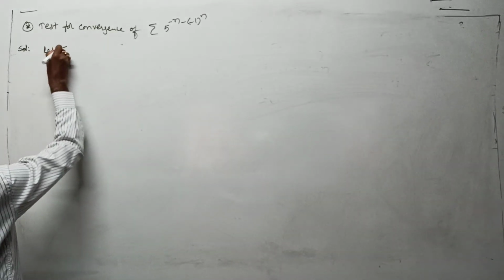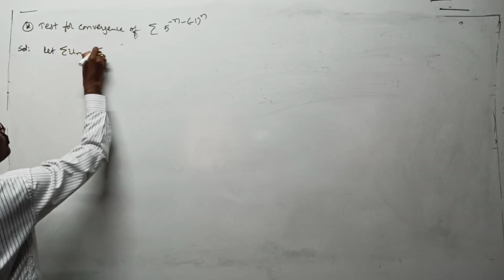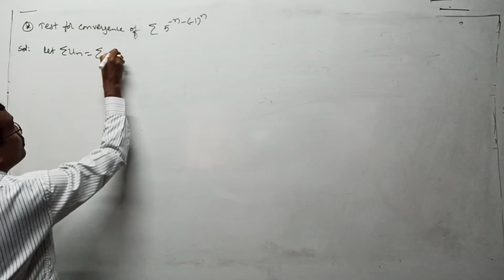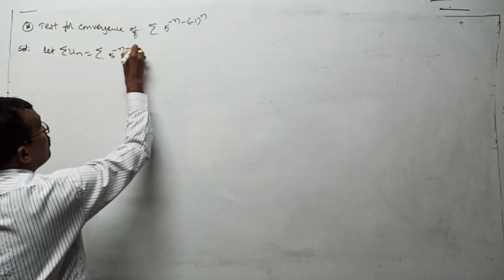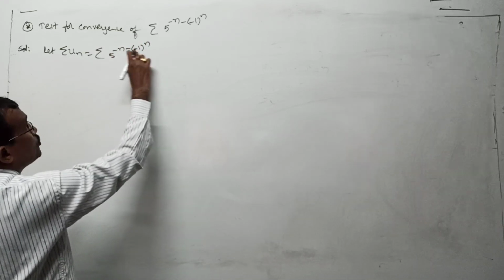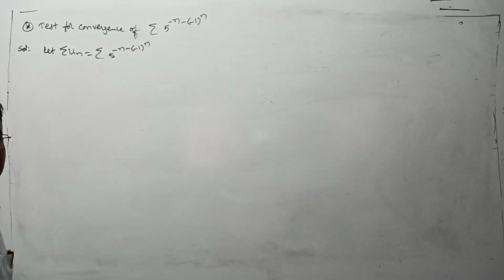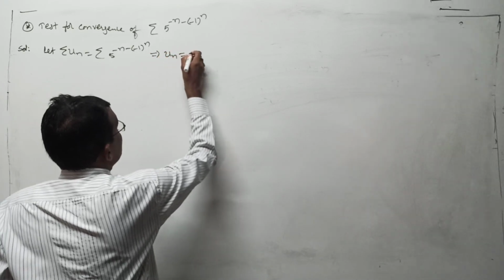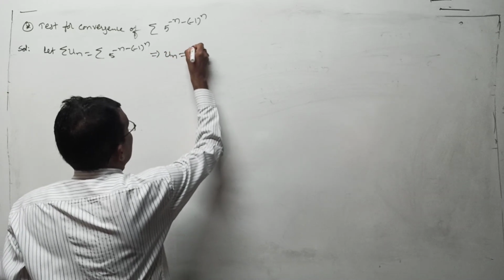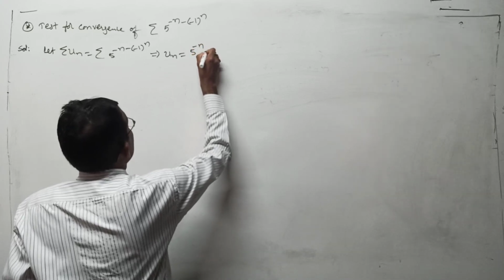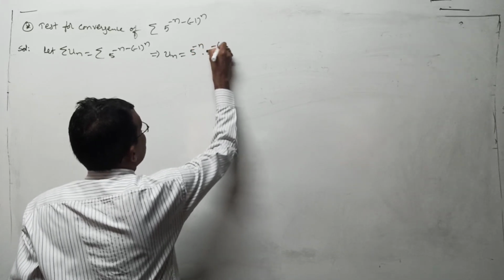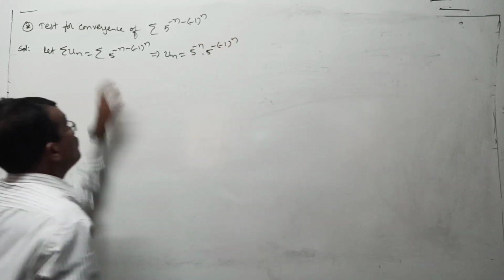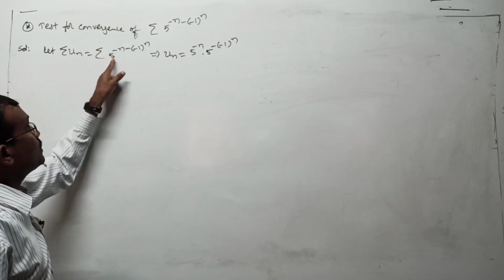Let sigma u_n equal sigma 5 power minus n into minus 1 whole to the power of n. This total thing is a power of 5; 5 is the base. This implies u_n is equal to 5 power minus n into 5 to the power of minus 1 whole to the power of n. For this term, I have taken the base separately.